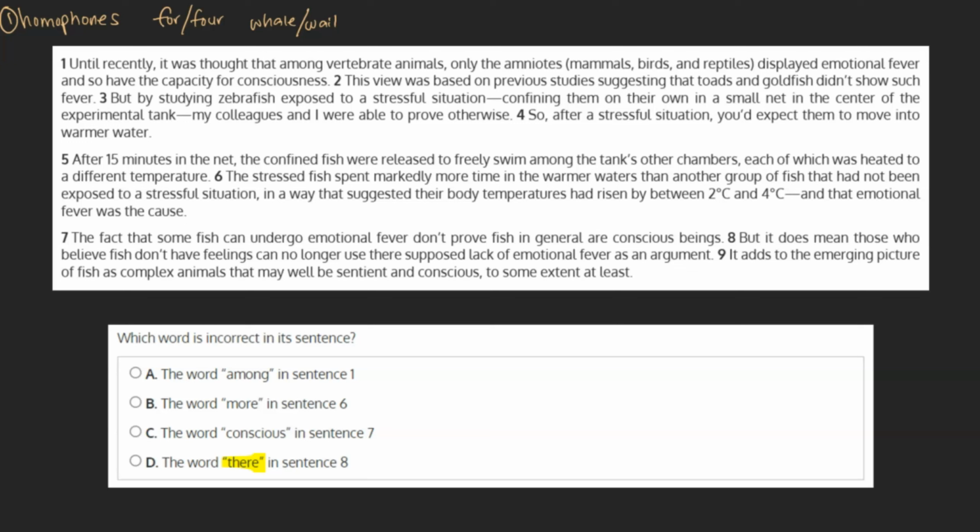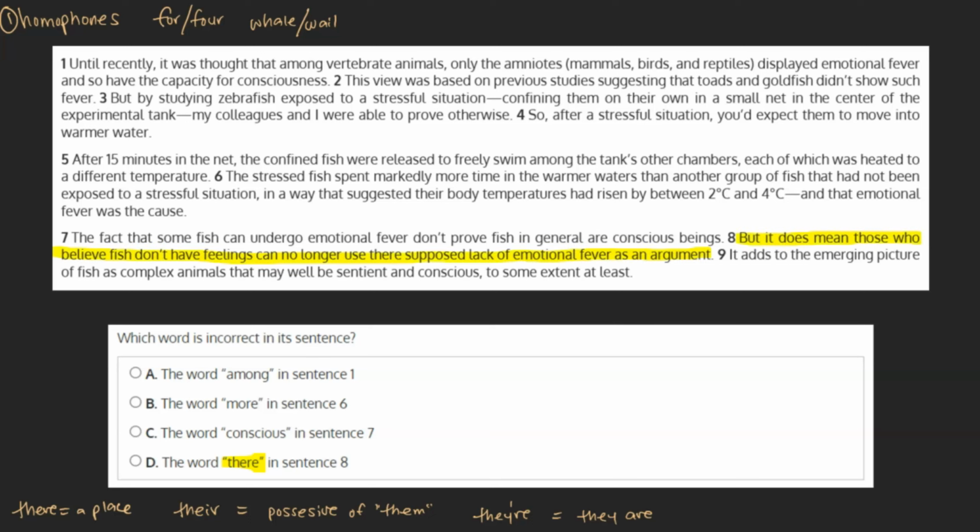There. There refers to a place, as in over there. But when spelled T-H-E-I-R, it's the possessive form of them, as in their car. And when spelled T-H-E-Y-'-R-E, it's a contraction for they are. Because it can be so easy for our brains to naturally correct these words when reading, questions like these will often focus on homophones. Let's take a look at the context of the word there in sentence 8.